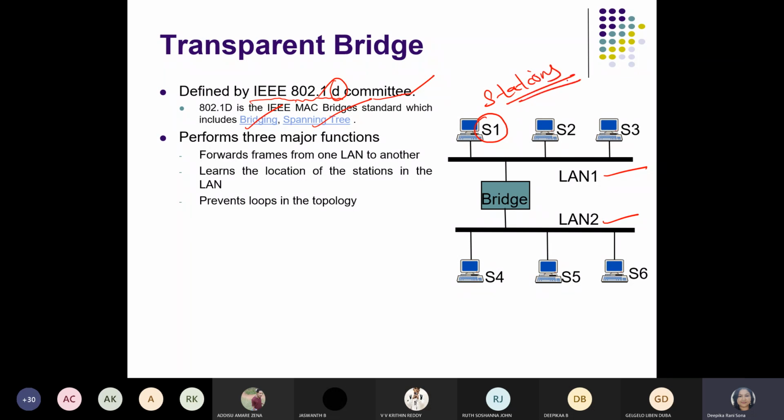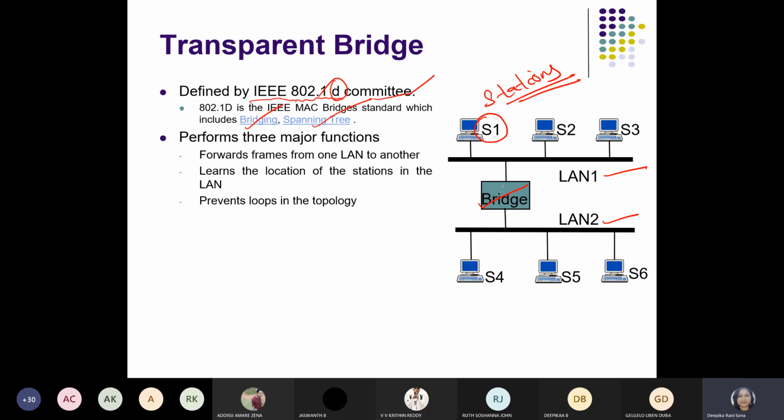These are the stations. Suppose station 1 wants to communicate with station 6, or wants to send a frame from S1 to S6. How do we make the communication possible? By interconnecting through a device. Here we prefer bridges, which are best to interconnect two different LANs if they are situated in different vicinities.